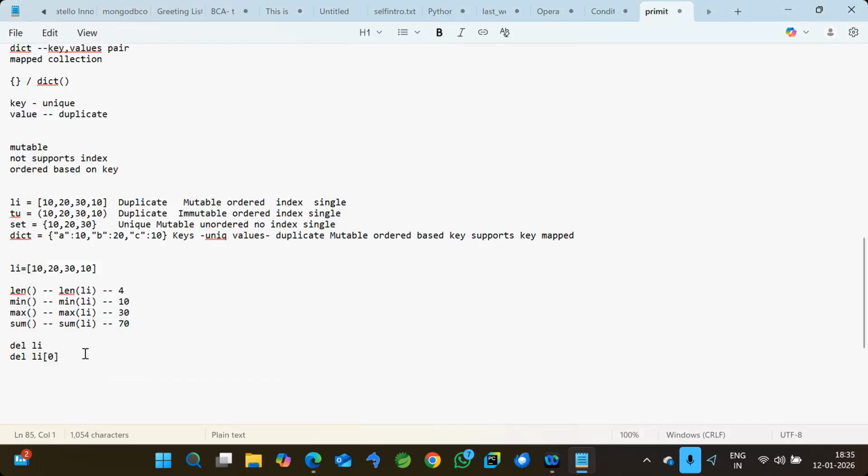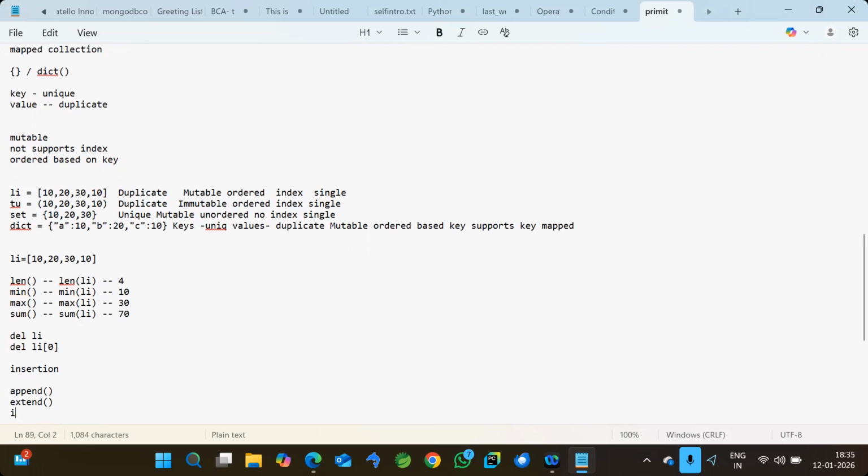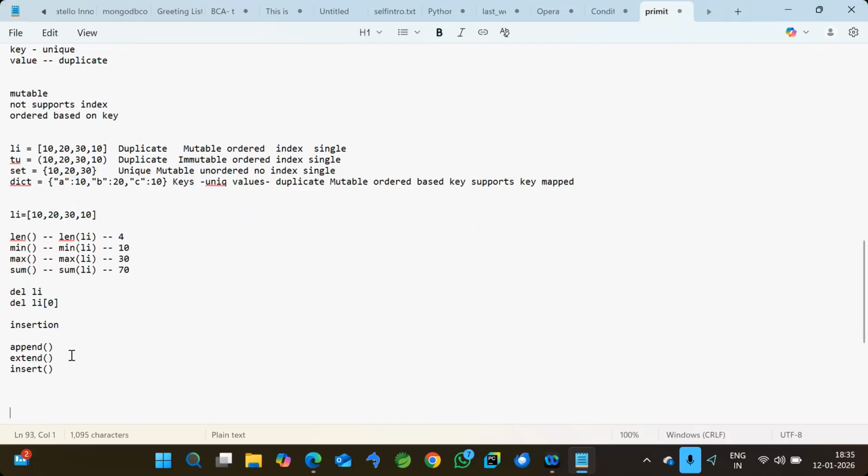So we can do the operations. First one, insertion. We can do the insertion using append or extend, or insert also. So these are the three methods which we can use for insertion of data into the list.